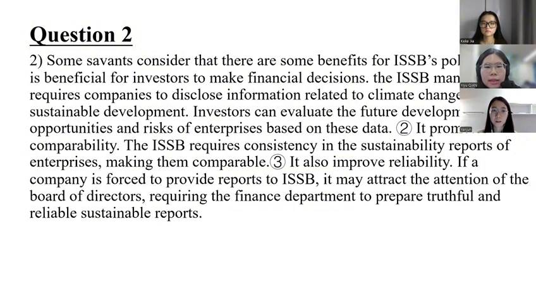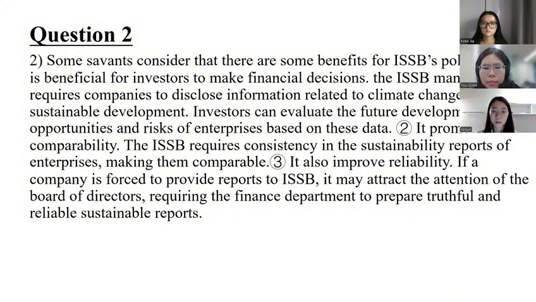Scholars think that there are some benefits of SSB's policy. First, it's beneficial for investors to make financial decisions. The SSB requires companies to disclose information related to climate change and sustainable development. Investors can evaluate the future development opportunities and risks of companies based on this data.